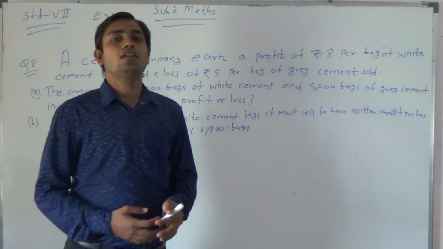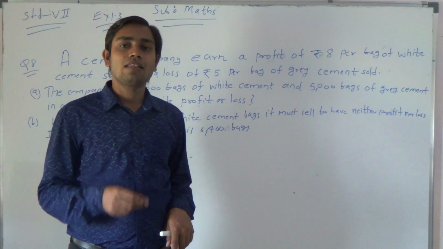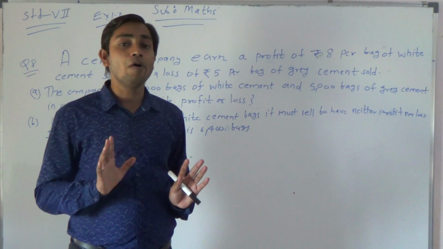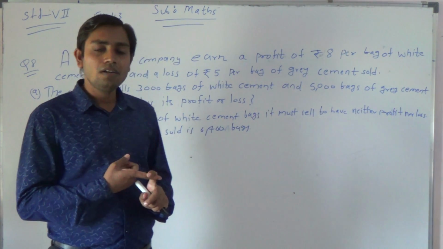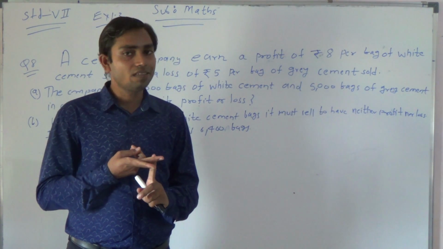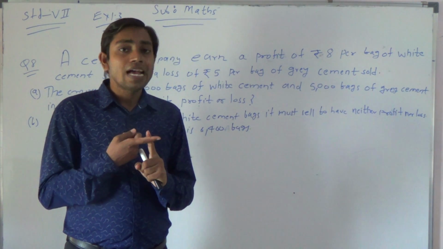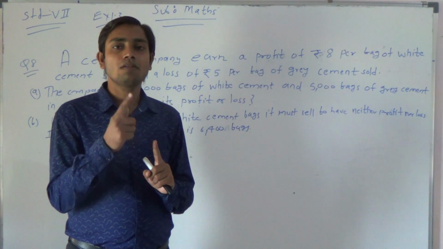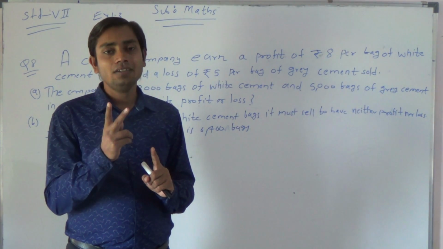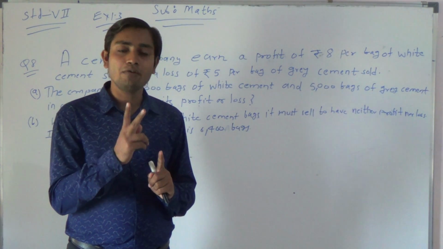So there is one cement company. In that company there are two kinds of cement available. First white cement, second grey cement. Now that shopkeeper is getting a profit of 8 rupees on each white bag, and on each grey bag he is getting a loss of 5 rupees.